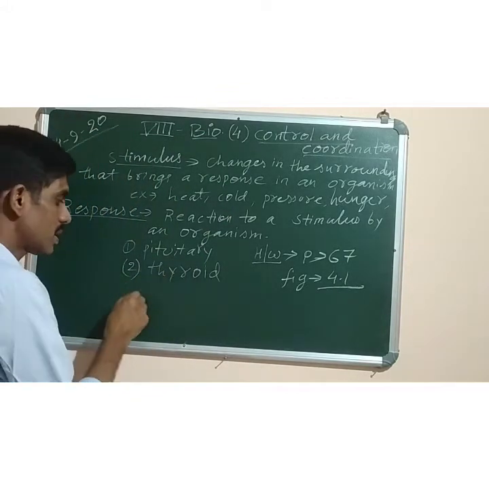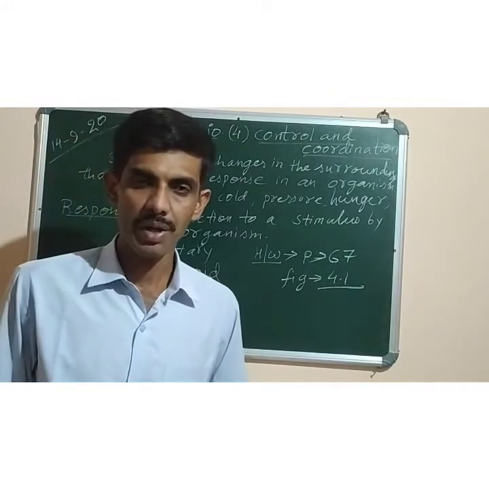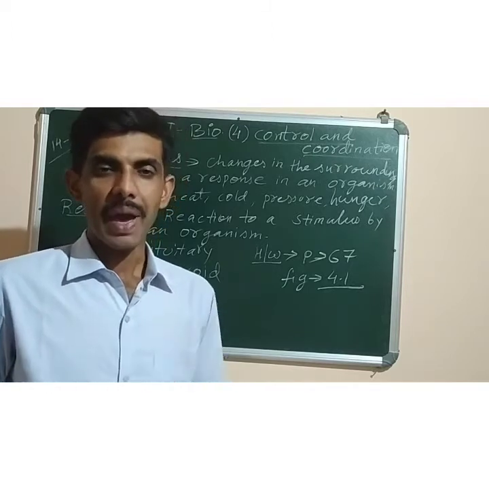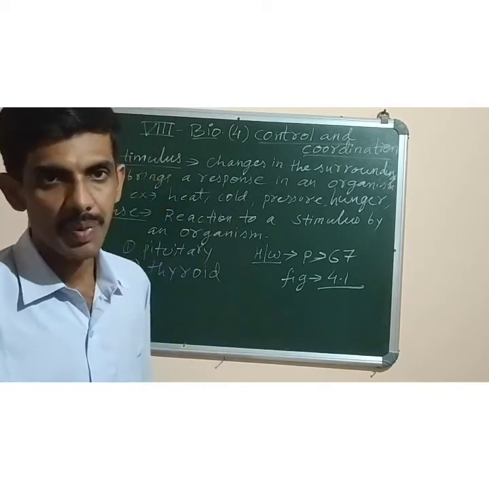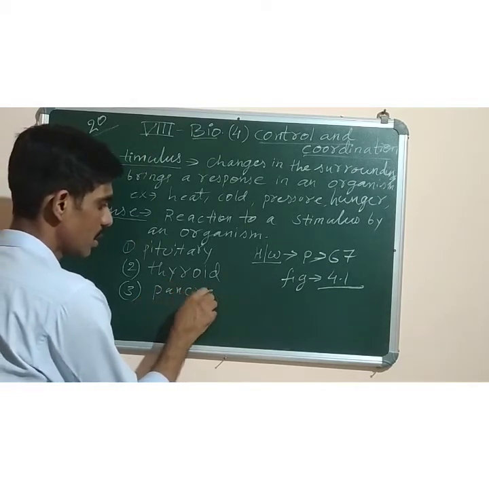So the second one is the thyroid gland. Third one, the endocrine gland which is present in our stomach region, that is in the abdomen, is the pancreas, which is present in the U-shaped arm of the duodenum. Pancreas, so you have to draw that pancreas also.